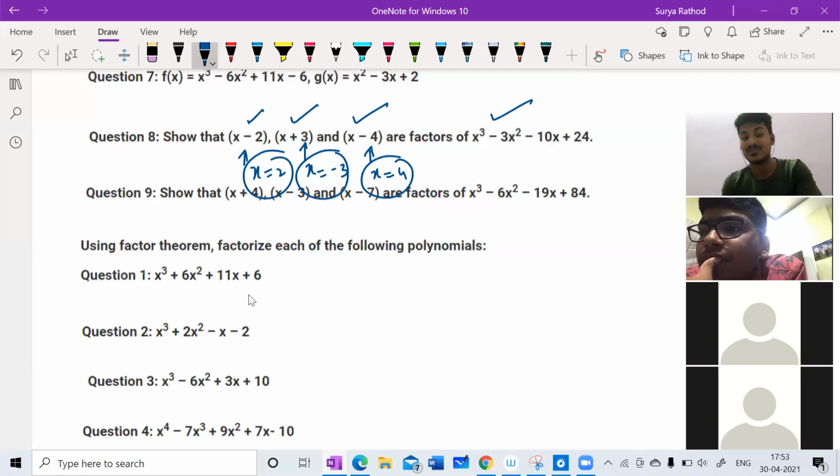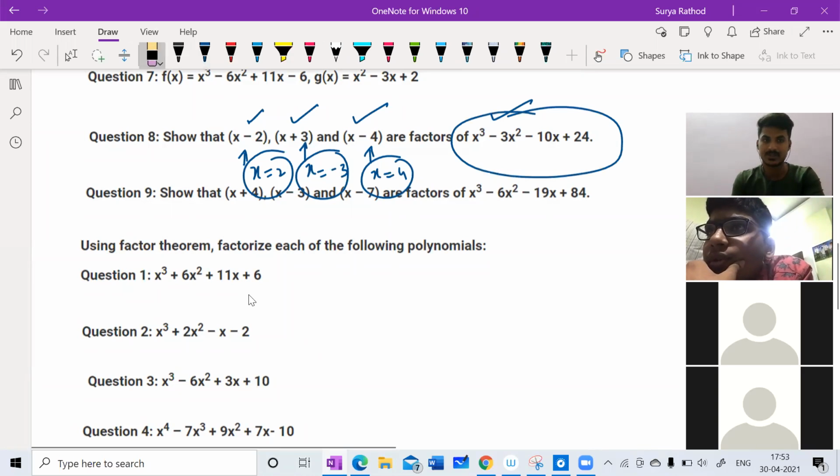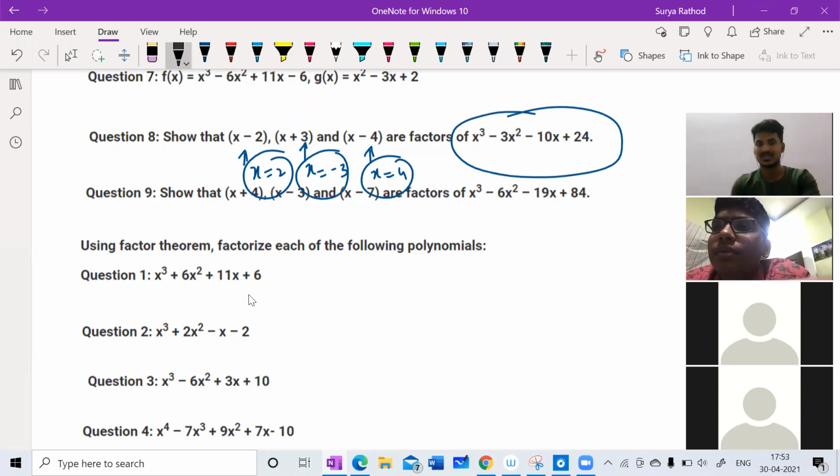We have to show that x is equal to 2, minus 3 and 4 are the factors of the given polynomial. Getting my point? So we have to solve and verify it. I hope you understood.